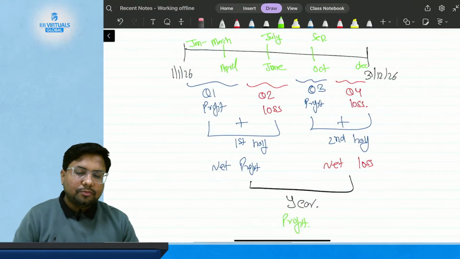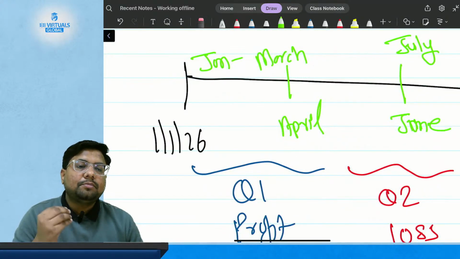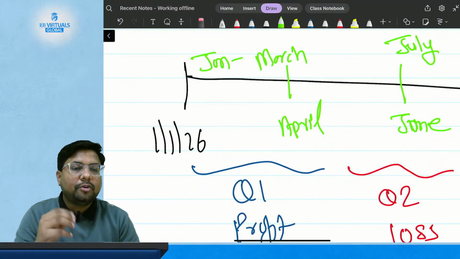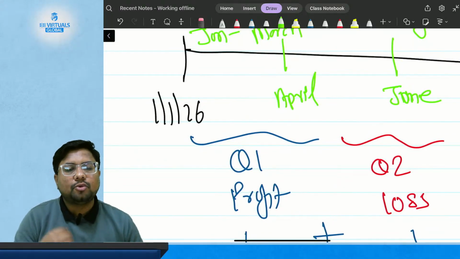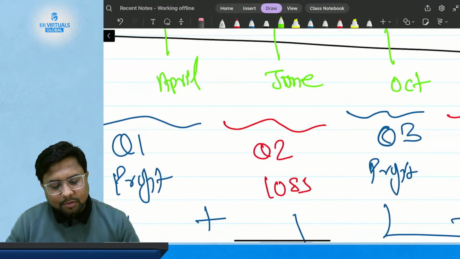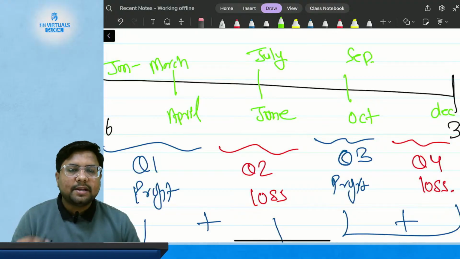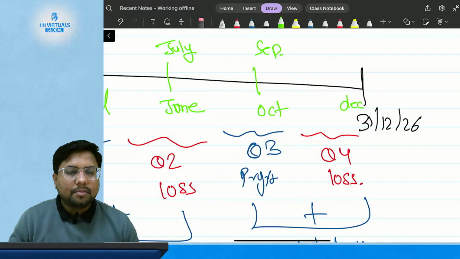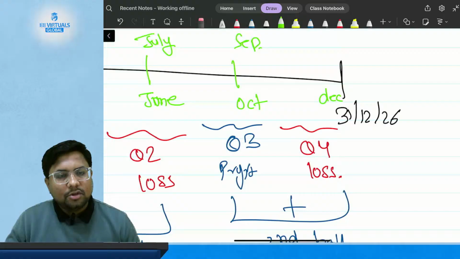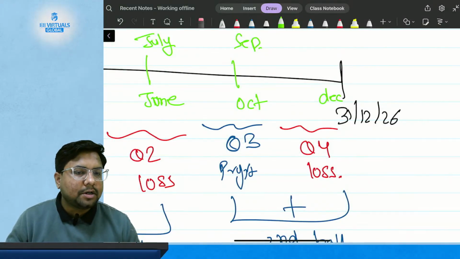So if you ask me, sir, what was your statement of profit or loss for quarter one, I will say my quarter one was profitable, it showed me a profit. Then you ask, sir, what about quarter two? I will tell you, my quarter two was loss making, I incurred a loss. Then quarter three was again profitable. Then again you ask, sir, what about quarter four? I will say quarter four was a loss, I incurred a loss.